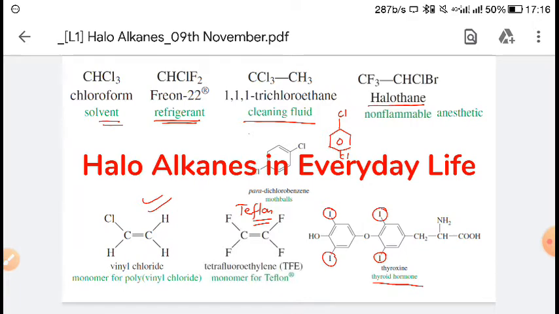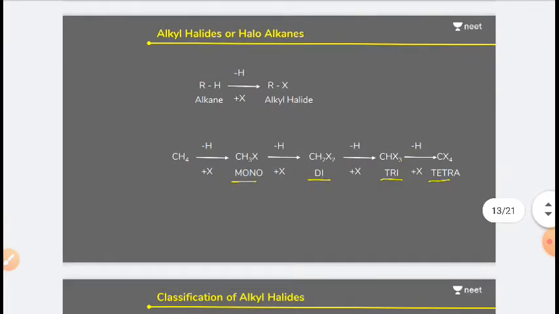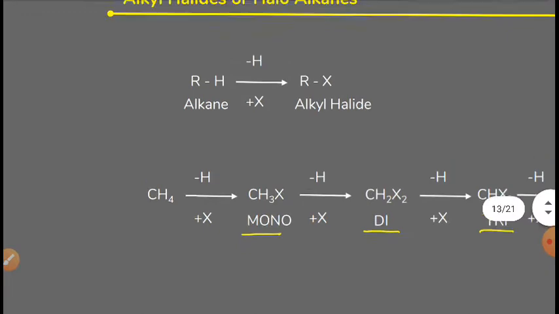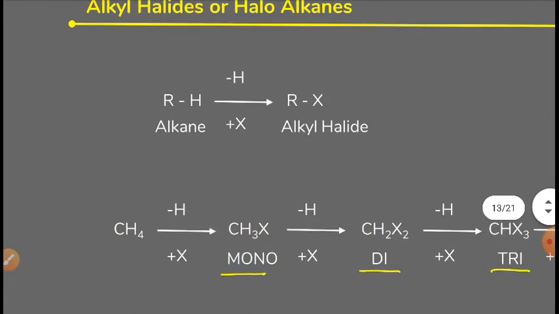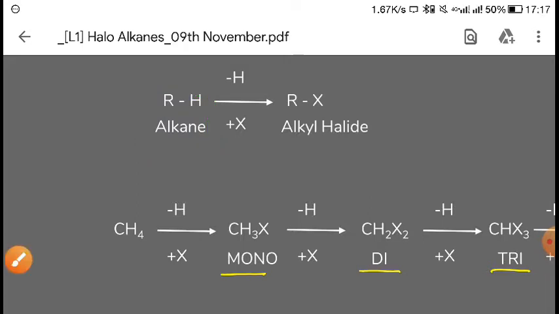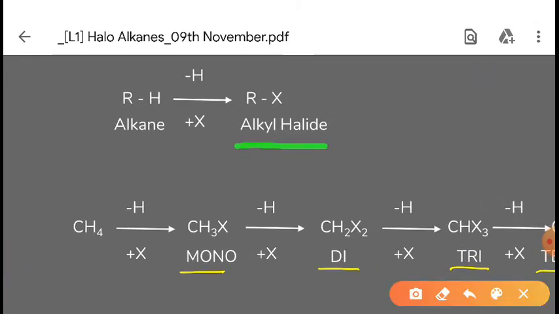Now when we talk about haloalkanes, what are haloalkanes? Halogen derivatives of alkane are called haloalkanes. You can see here an alkane, and from this alkane they have just removed one hydrogen, and in place of this hydrogen they have added one halogen. So this became a haloalkane.